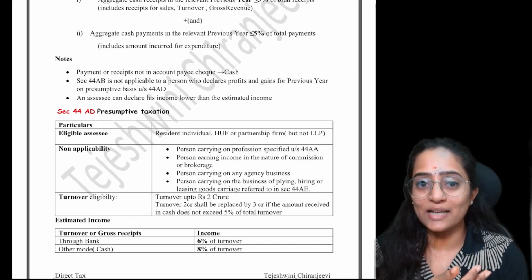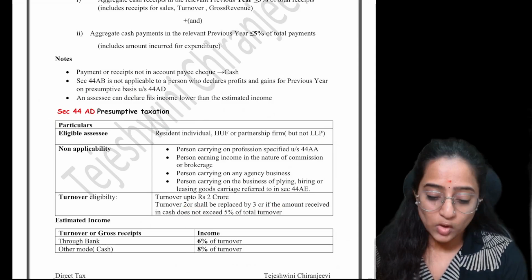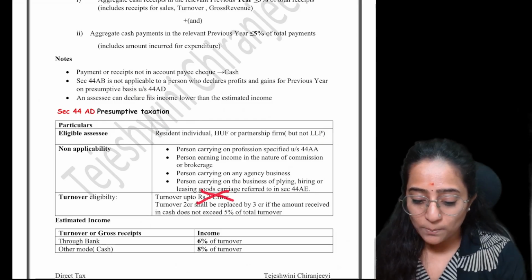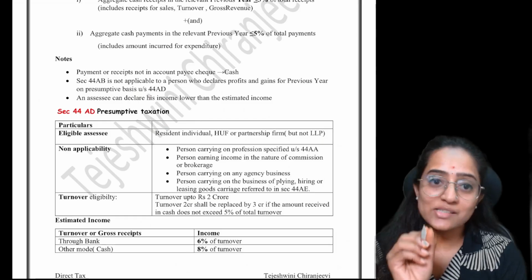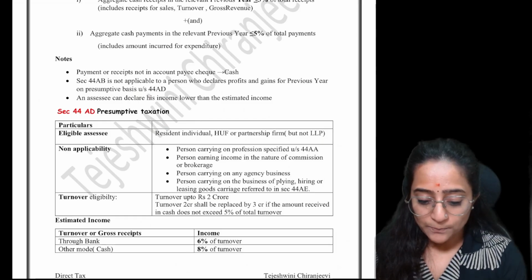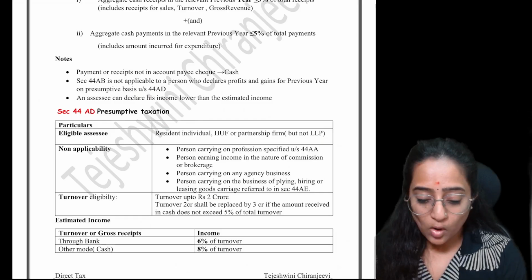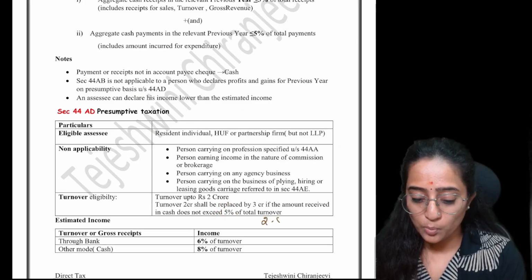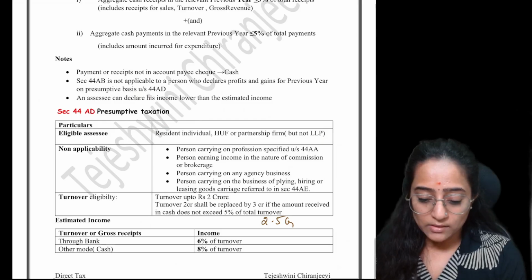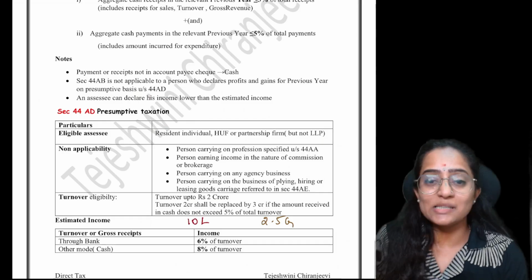Suppose your turnover is exceeding 2 crore, but it is less than 3 crore. Then in this case, you can still apply section 44AD, provided the amount which you have received in cash, that is the sales that has happened in cash, is not exceeding 5% of your total turnover. Let's take a quick example. If your turnover is 2.5 crores, and the amount you have received in cash does not exceed 5% of the turnover, let's consider you have received only 10 lakh rupees in cash.